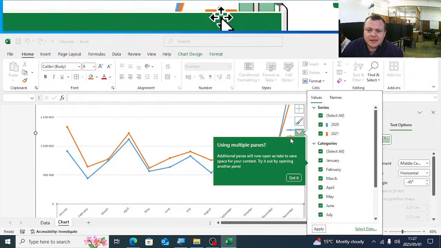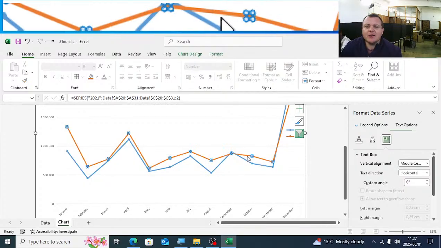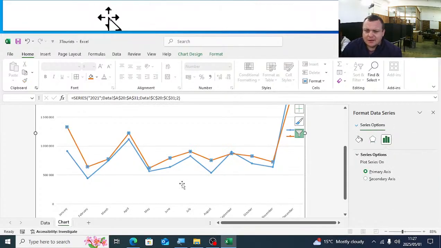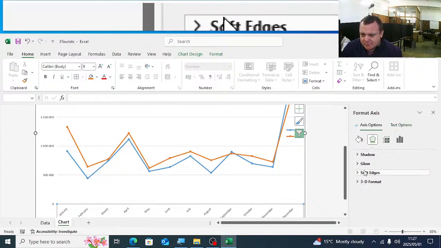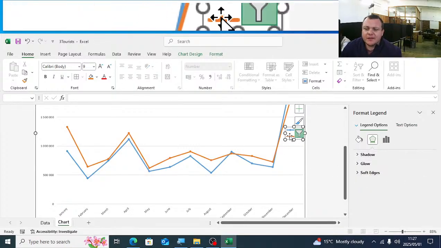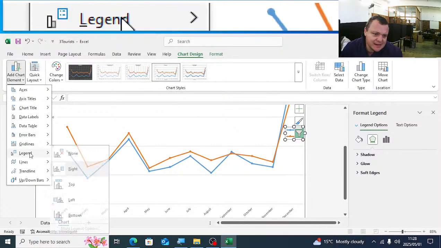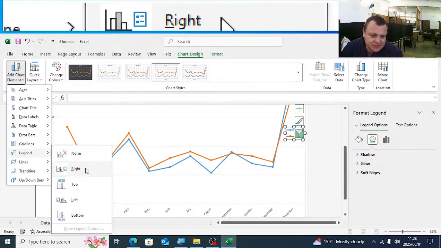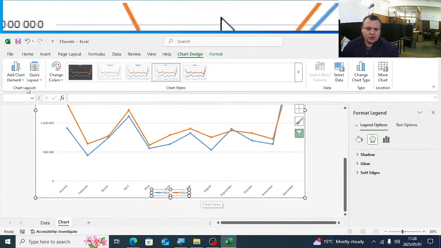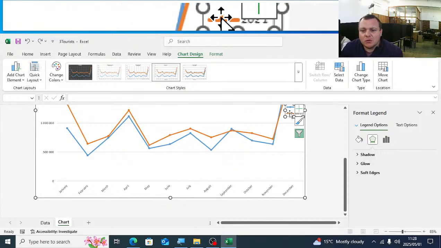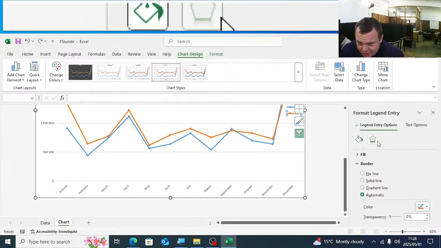That must not be here on the left hand side. So you'll see here what is nice, guys. Anything you want, if you have this pane on the right hand side, you can just click on the items and the properties of that will appear. In this case, we will click on the legend, or if you can't find the legend, you'll say add chart elements, legend, and then you'll select where the legend should be. In this case, the legend must be at the bottom.